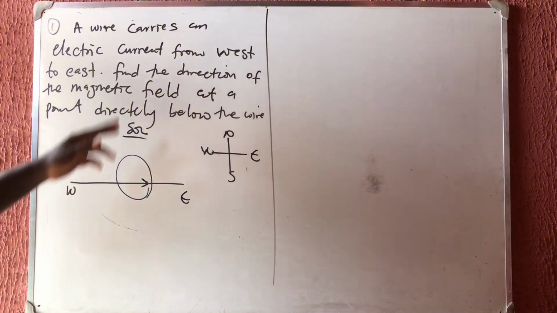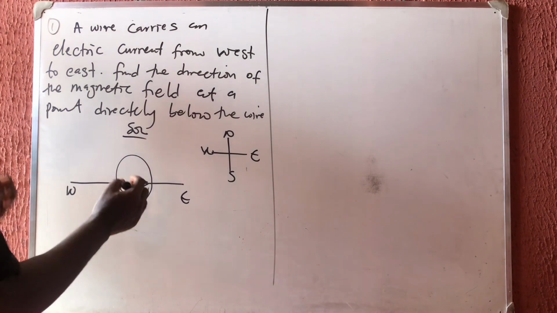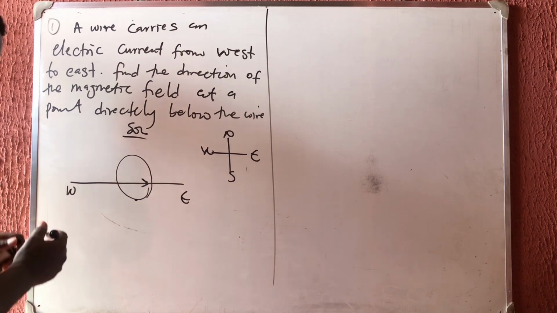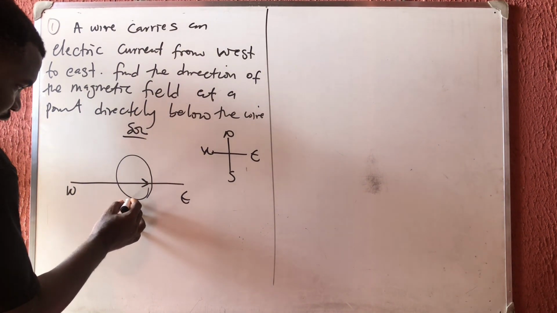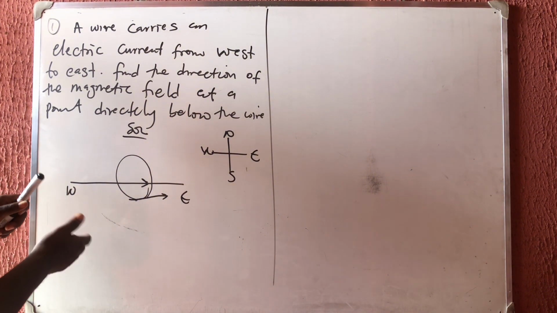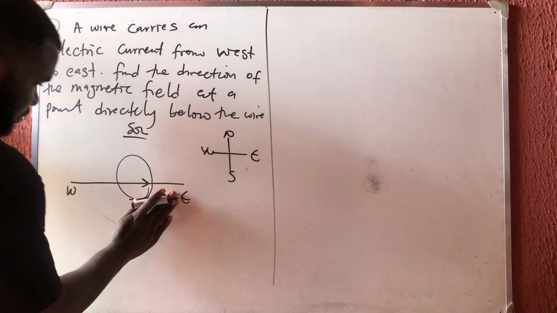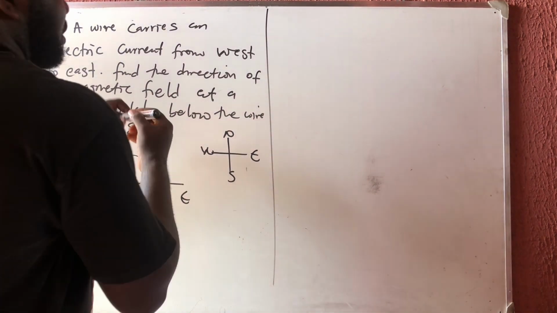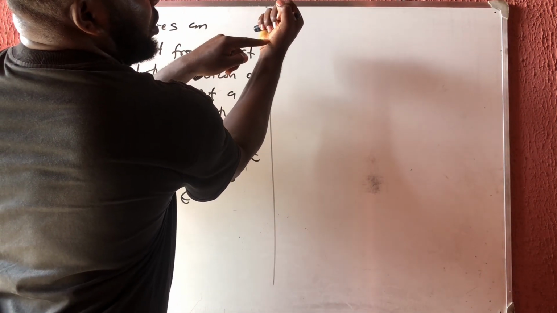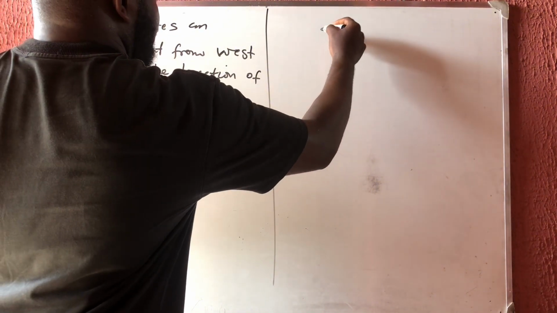But they are trying to ask us the direction of the magnetic field at a particular point, and that point is below the wire. If it is below, then I'm going to draw a tangent below.